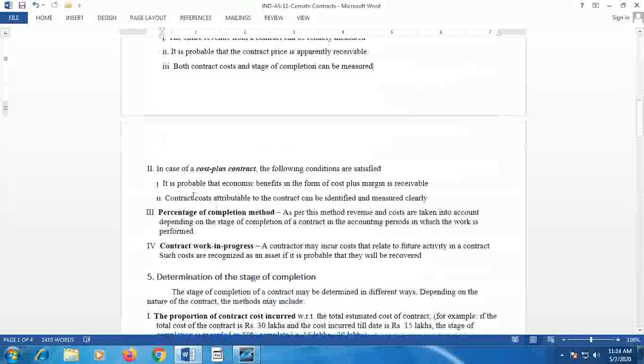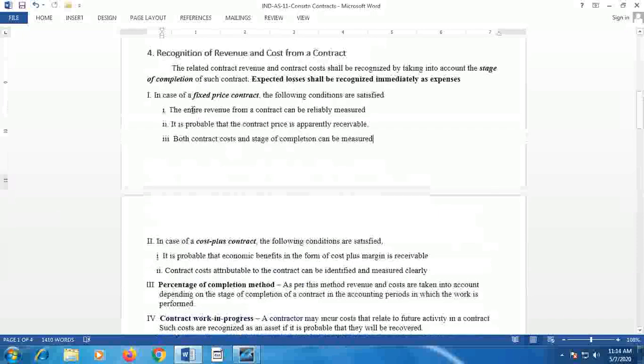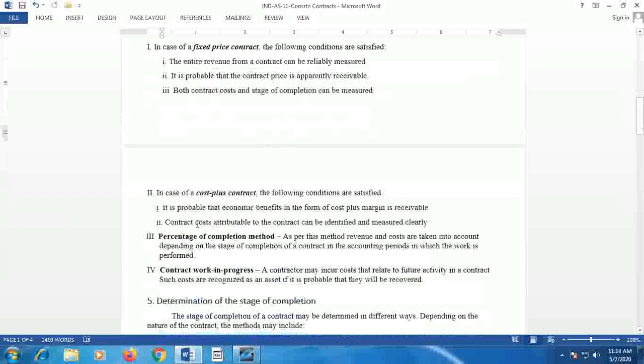In case of cost plus contract, the following conditions are to be satisfied for recognizing the revenue and cost relating to the contract. It is probable that the economic benefits in the form of cost plus margin are receivable. It means as per the agreement between the contractor and the contractee, the total cost that is reimbursable and the margin that is agreed to be payable by the contractee to the contractor is determinable.